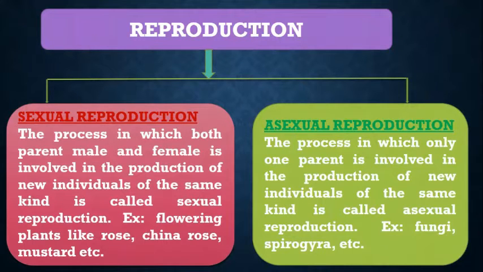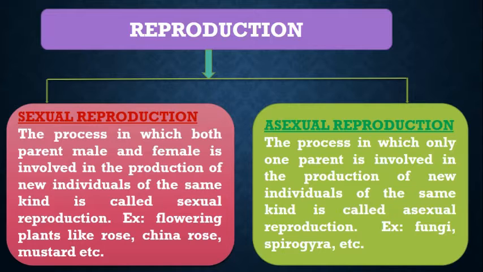Let's start with what is reproduction. Children, reproduction is a process in which every living organism produces young ones of the same kind. So this process is called reproduction. There are two types of reproduction. First is sexual reproduction and the second one is asexual reproduction.